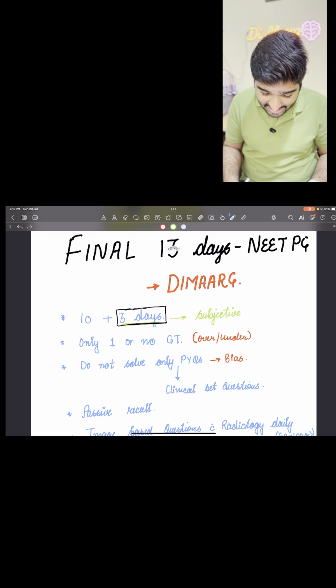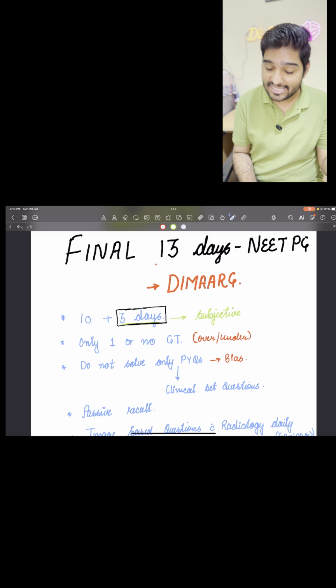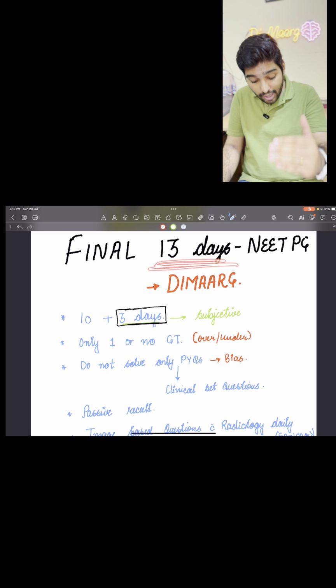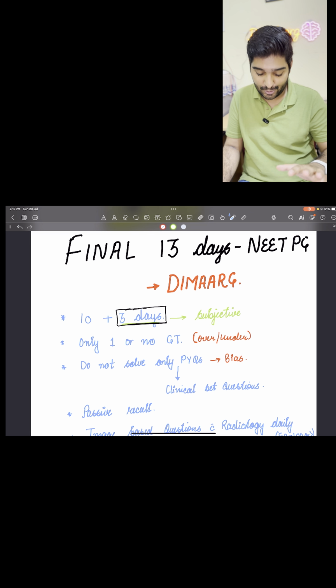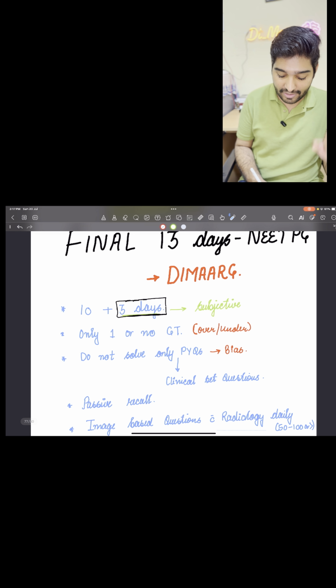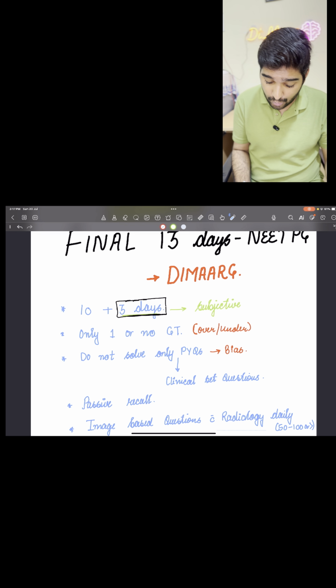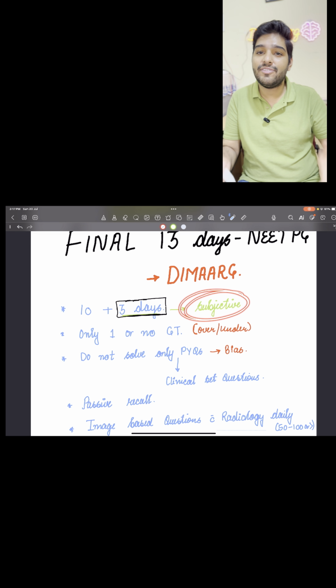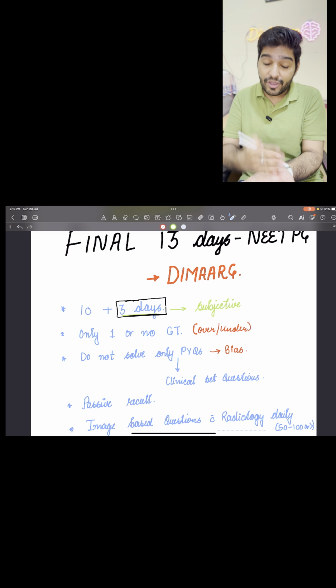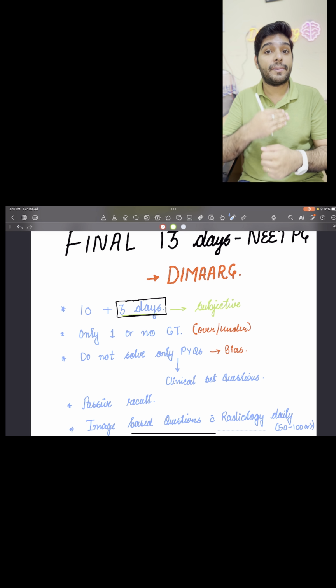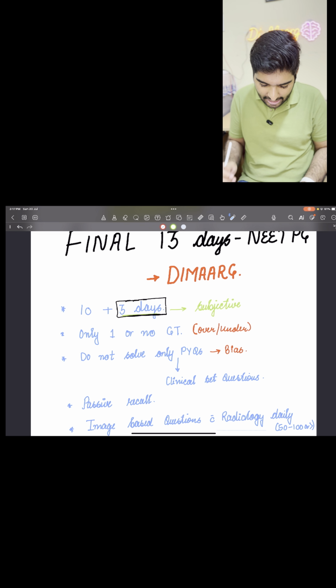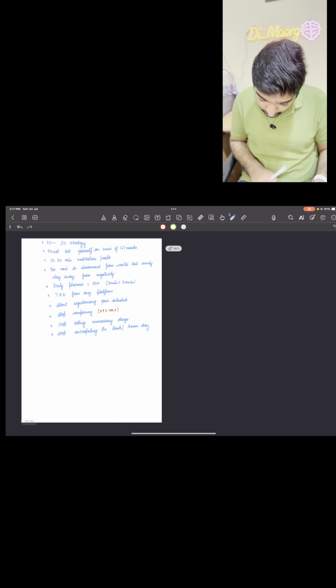So now you can easily see on your screens, these 13 days are going to be the changer for you if you follow all these points that I have told you. First and foremost, we have to divide the entire thing into 10 plus 3 days. The last 3 days are going to be subjective. What do you mean by subjective? These last 3 days are those where you are going to cover all those volatile topics, the image based topics, everything. I will tell you the last 3 days strategy first actually.